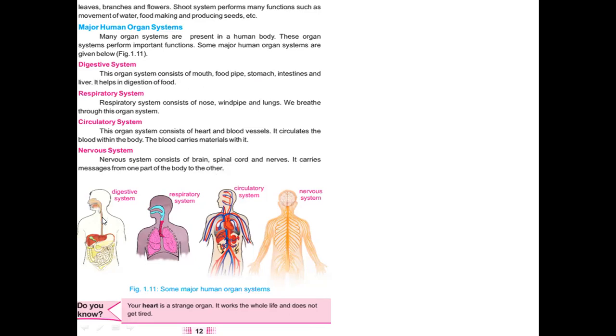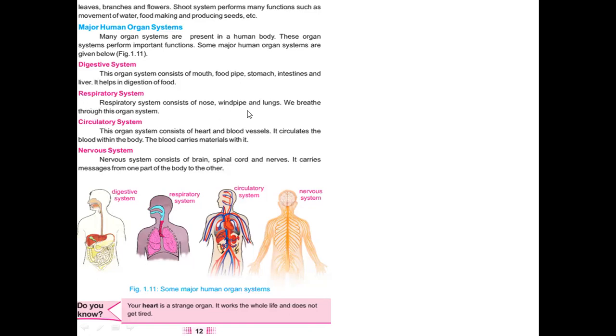This is mouth, this is food pipe. Then it goes into stomach, this one is stomach. Then it goes into intestines and liver, these are all intestines, and this liver is linked with these intestines to help in digestion. So these are all organs, and these organs collectively form what? Digestive system.